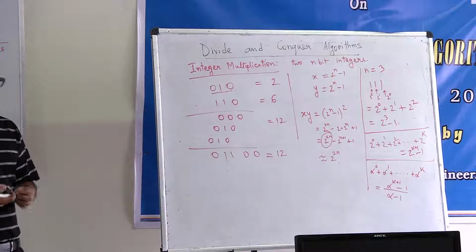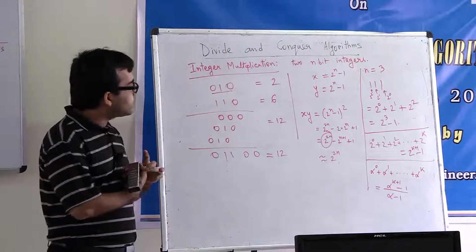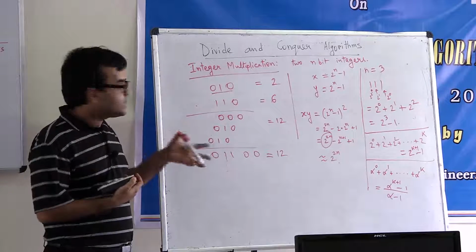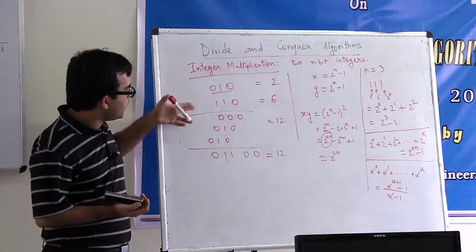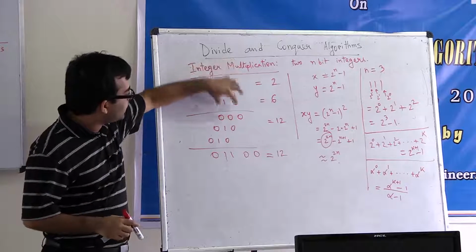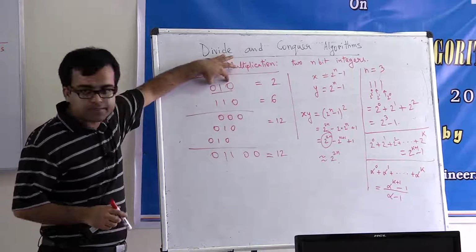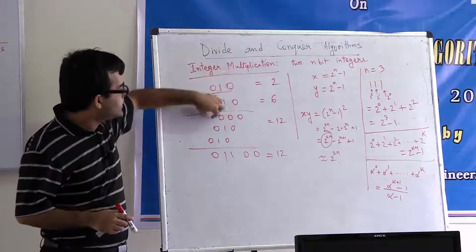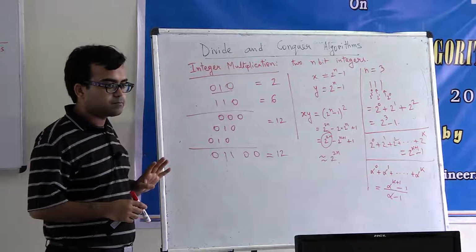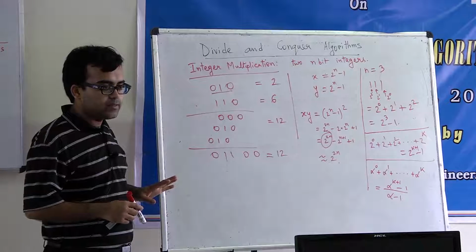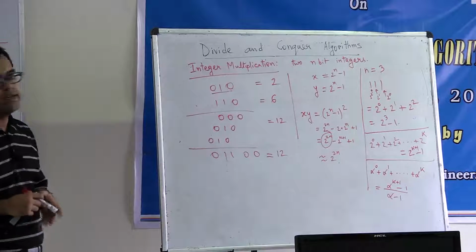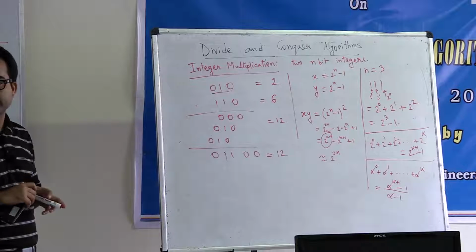Right? So now the question is, you can write an algorithm for this. You can write a computer program to do this. Basically, you are just converting it into addition, right? What are you doing? You are just taking either all zeros or a copy of the first integer, and having these n copies, and you are just adding them up. So my question to you is, using this approach, what is the total running time for multiplying two n-bit integers?